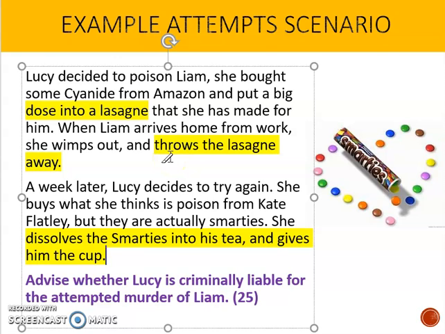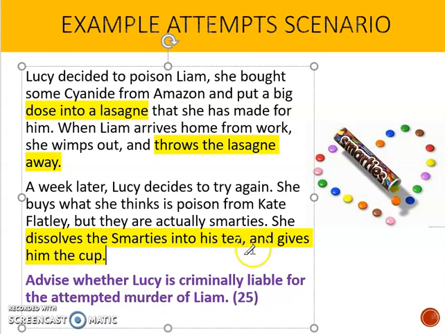So even though she has taken steps here, I think the fact that she hasn't actually given him the lasagna means that she hasn't actually embarked on attempting to kill him. She's not given him the lasagna yet. So it seems like she's not done an attempt at this point. And then she gets what she thinks is poison from Kate, and they happen to be Smarties. Now, at that point, she dissolves Smarties into his tea and she gives him the cup. So this situation is different to this one because here she's actually given him the cup of what she thinks is poison. So at this point, she has embarked on the crime proper.